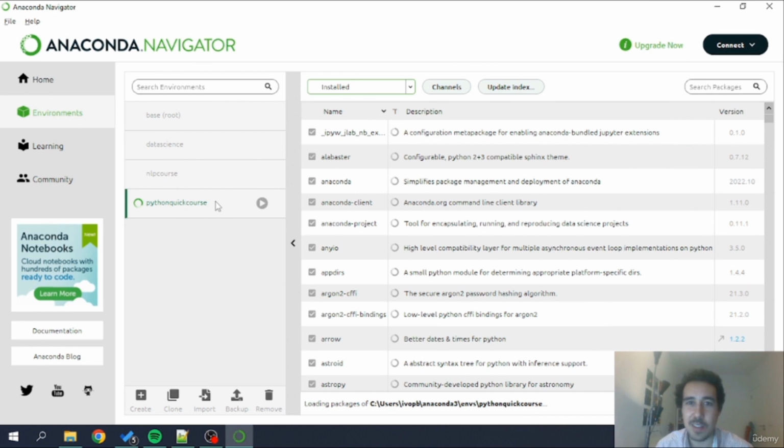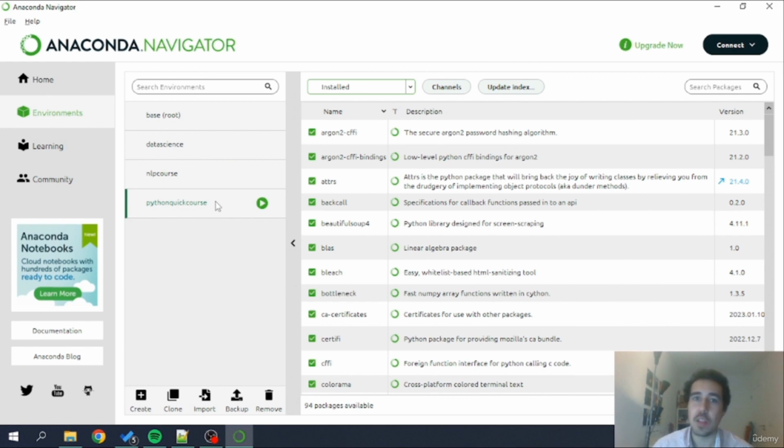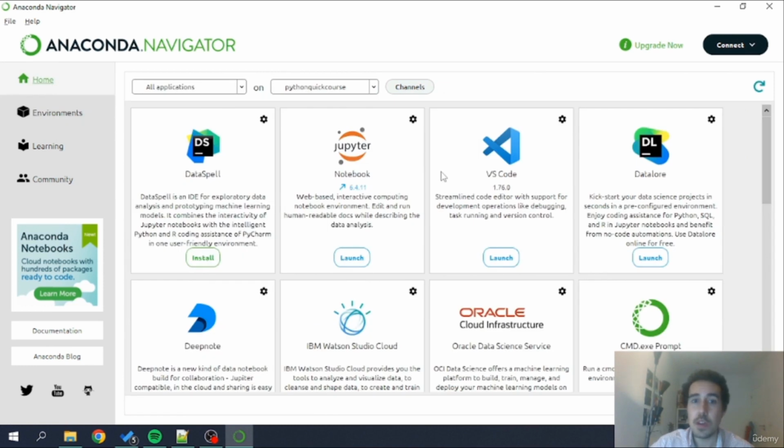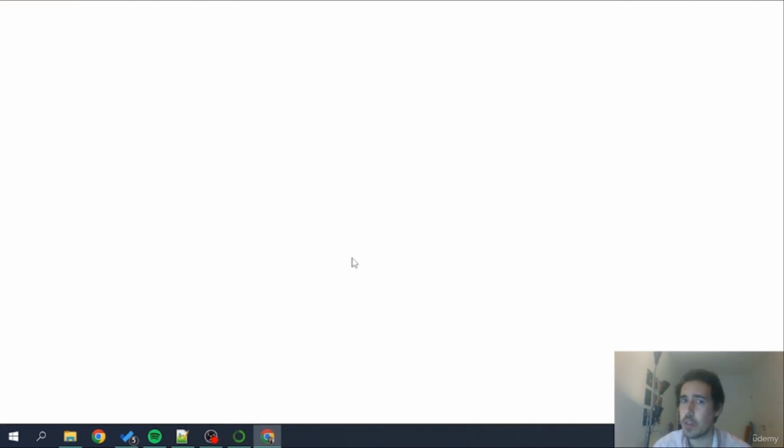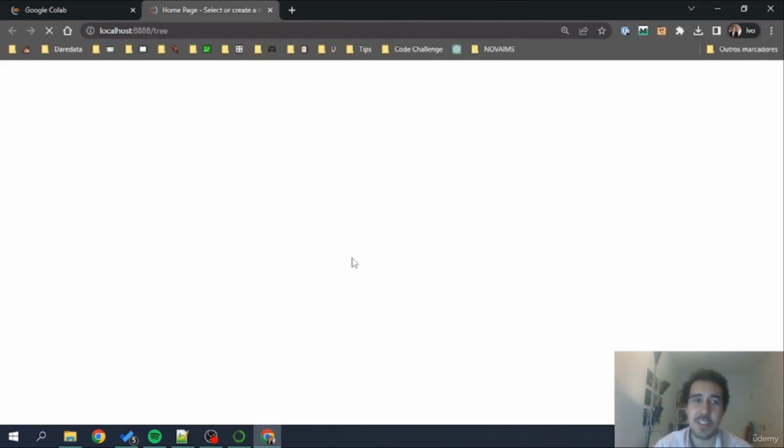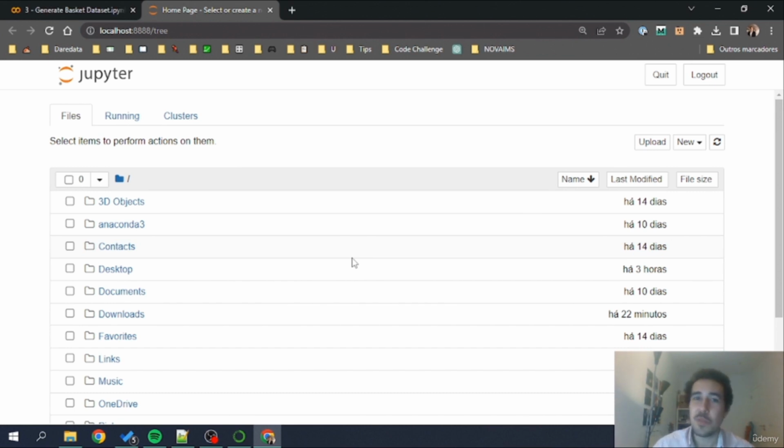And I'm going to activate this environment. This must be done before I launch any type of Jupyter Notebook on my computer. Okay, so let's just activate the environment, and after a while it will be activated and confirmed by having this play button right here. Now I'm going to Home, and I'm going to use Launch Notebook. This will open a browser, in this case your default browser, if you have Microsoft Edge, Safari, Firefox. In this case I have Google Chrome, so launching a Jupyter Notebook will immediately open, here it is, a new browser web page with the user interface of Jupyter Notebook.